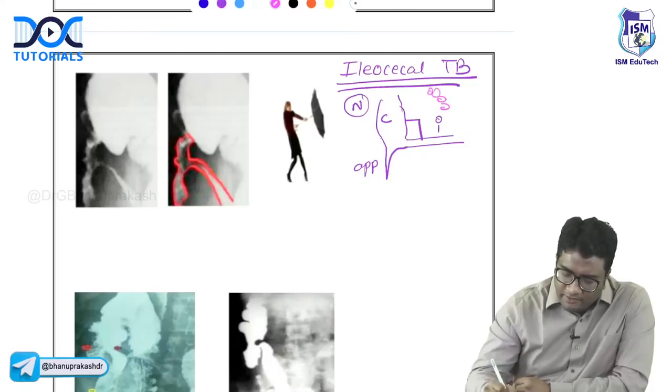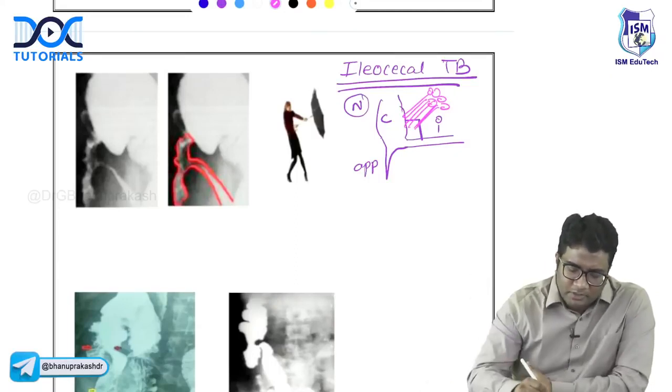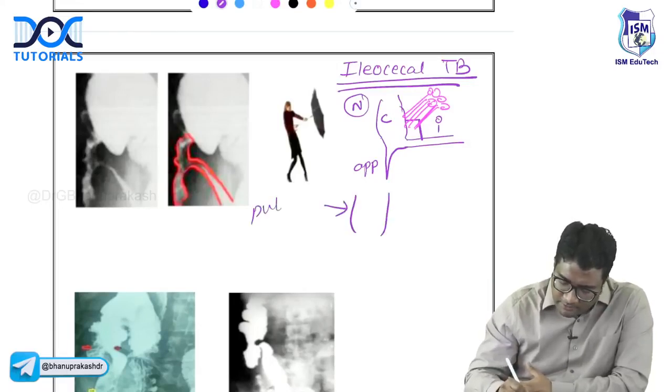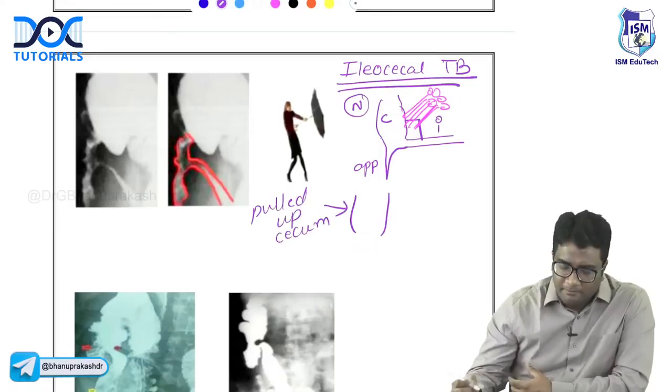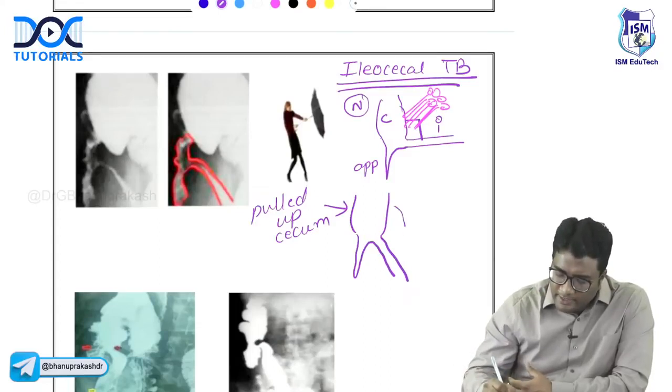There is a lot of mesenteric lymphadenopathy and fibrosis starts happening. What will happen because of this? The cecum is pulled up. So you will have a pulled up cecum. And because of the pulled up cecum, there is widening of the ileocecal angle, or an obtuse ileocecal angle.